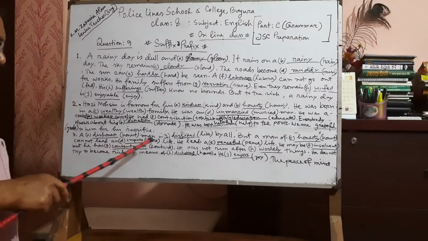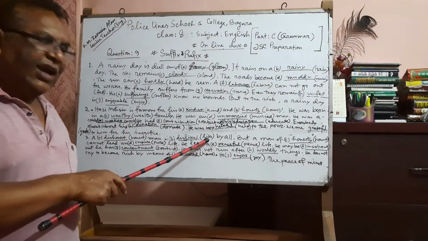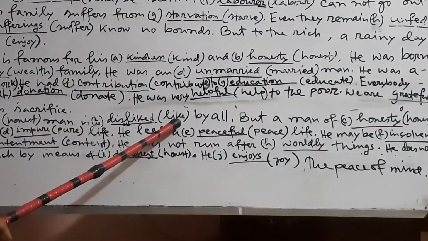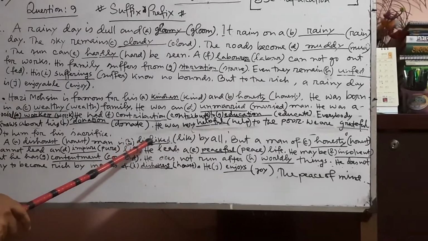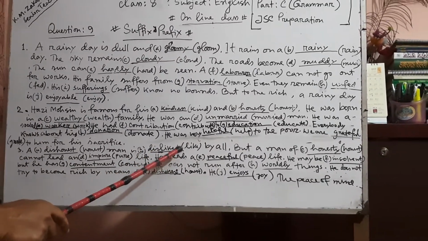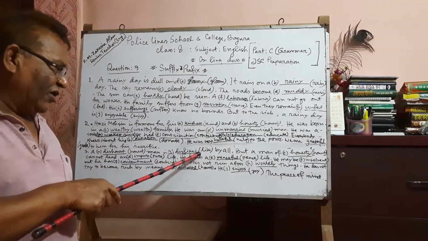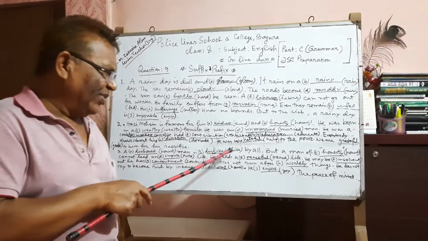A dishonest man is liked by all. Here, like will be prefix by using dis plus d, disliked. Both, that means suffix and prefix, both are necessary here to make a meaningful word.